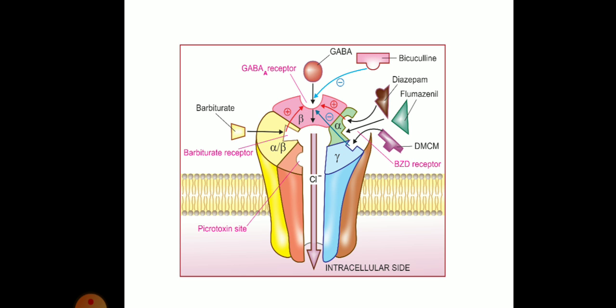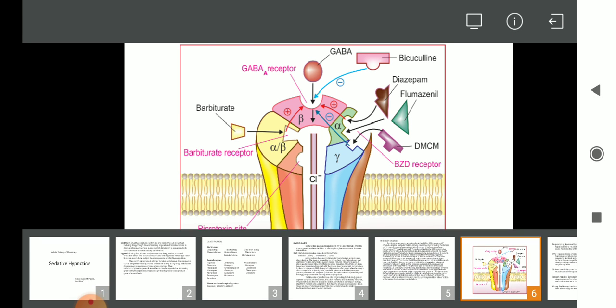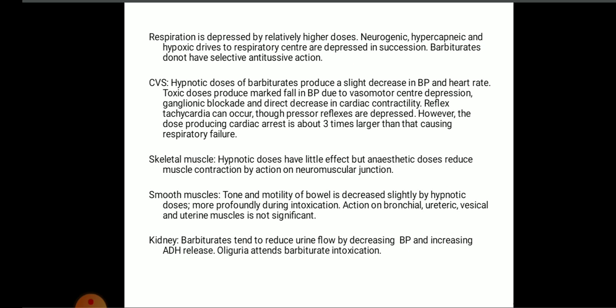Here you can see the GABA-A receptors, where GABA attaches. The barbiturate will act on the alpha or beta site, and this will alter the chloride ion conductance. Then next is the other systems.